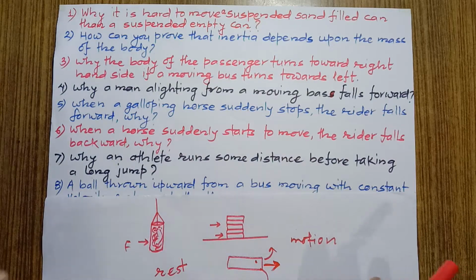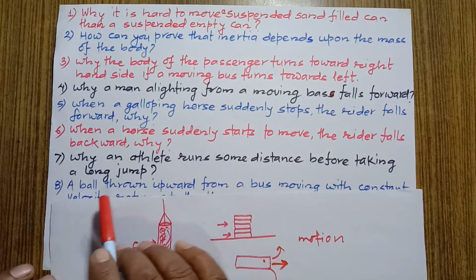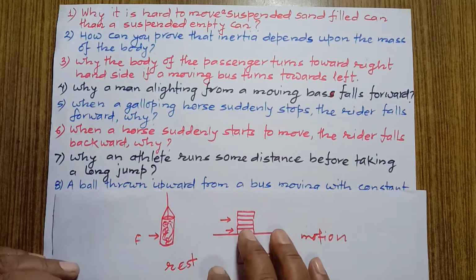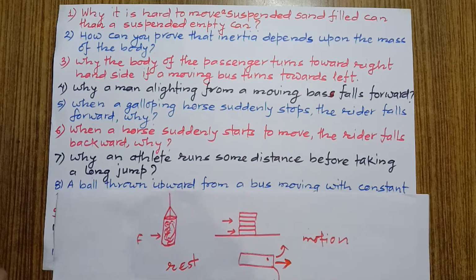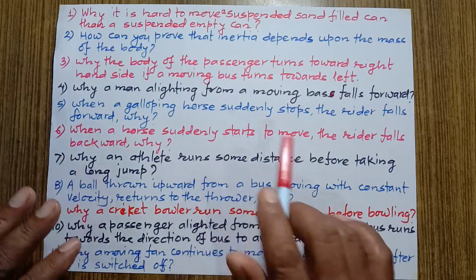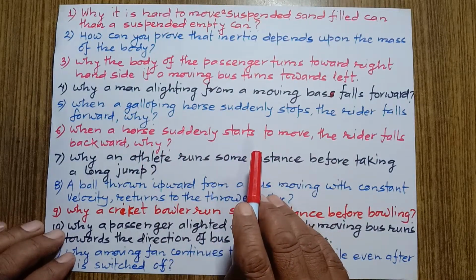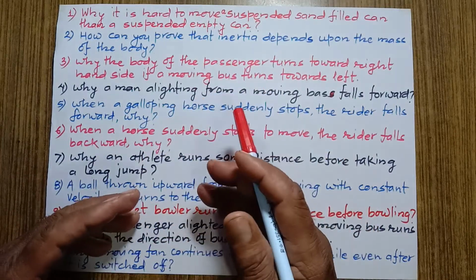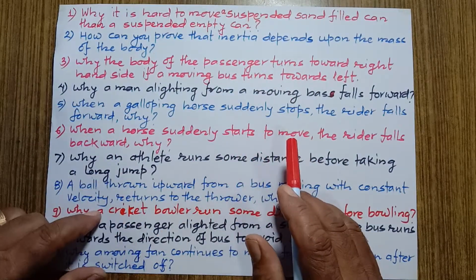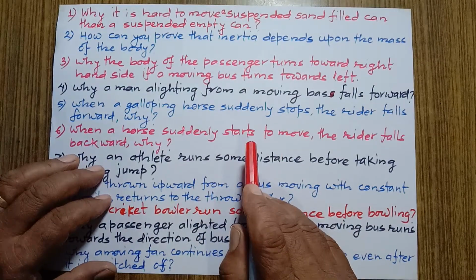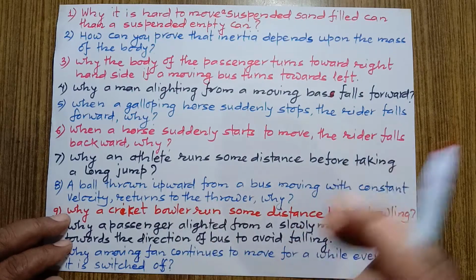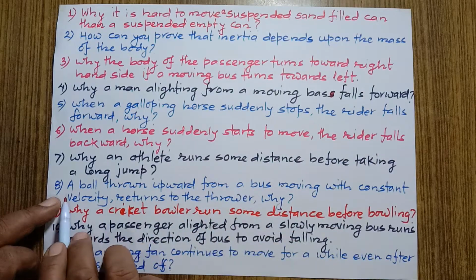This can be answered this way. When an athlete takes a jump, then the body gains the inertia of motion by the applied force on the ground. And if he runs some distance before the jump, then the inertia of motion gained by the body due to the running will be added up on the body at the time of jump. Thus, to gain the greater inertia and to jump a long distance, an athlete usually runs some distance before taking a long jump. Okay, now let's go to question number 8.